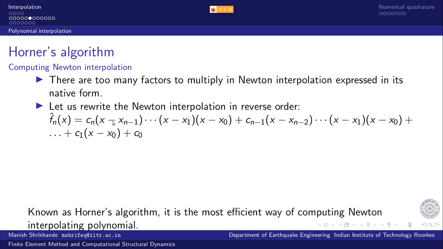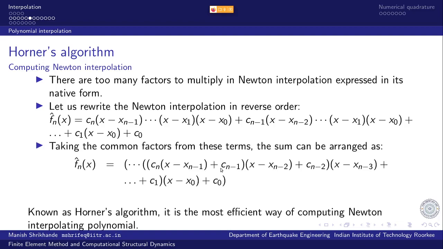So the nth term has this one additional factor, all these other factors are common with this. Similarly, the next term here, Cn minus 2, will have all the factors common here with this except for this one. So we can rewrite this sequence as progressive.